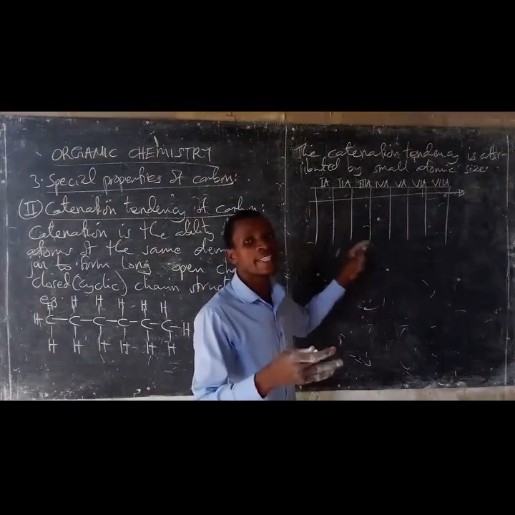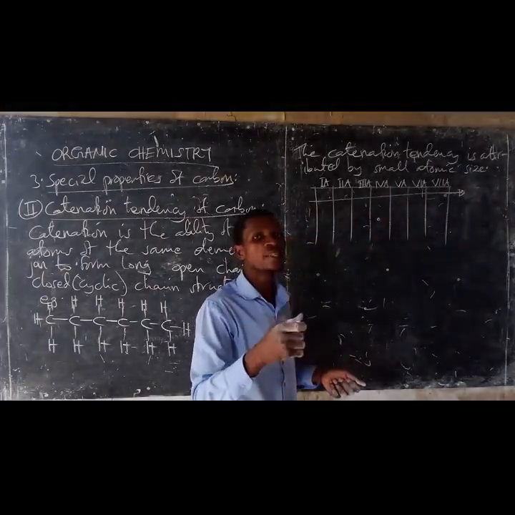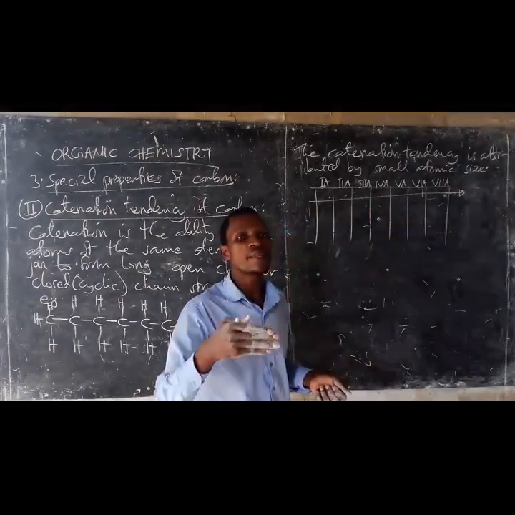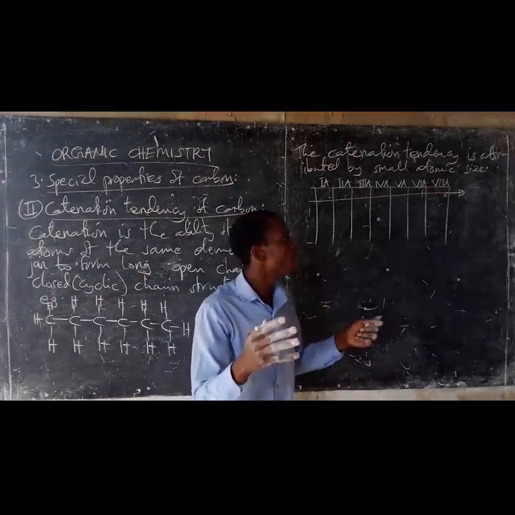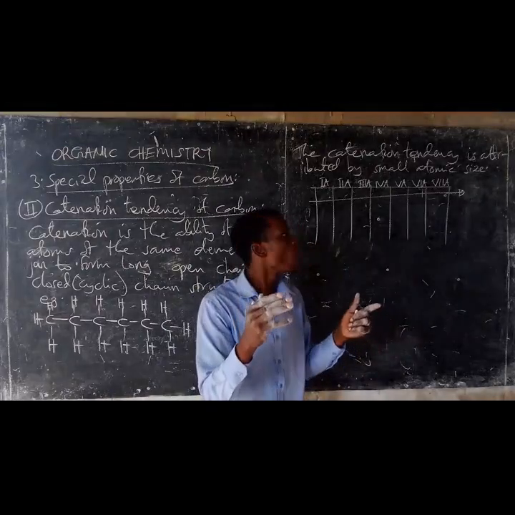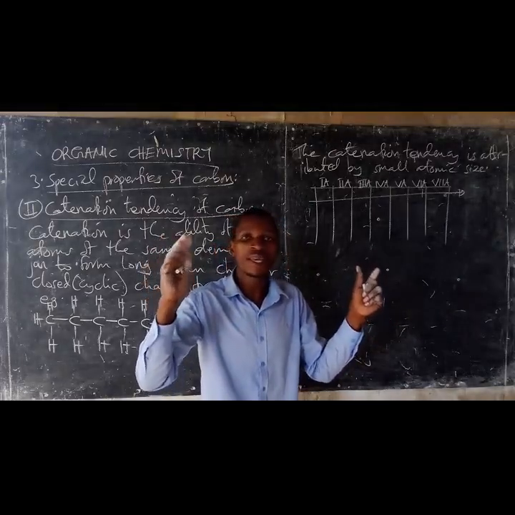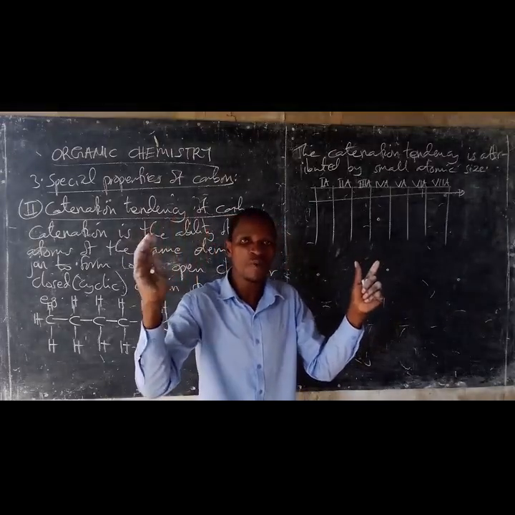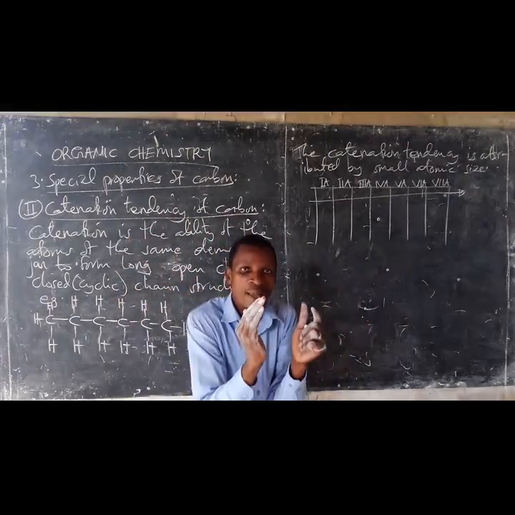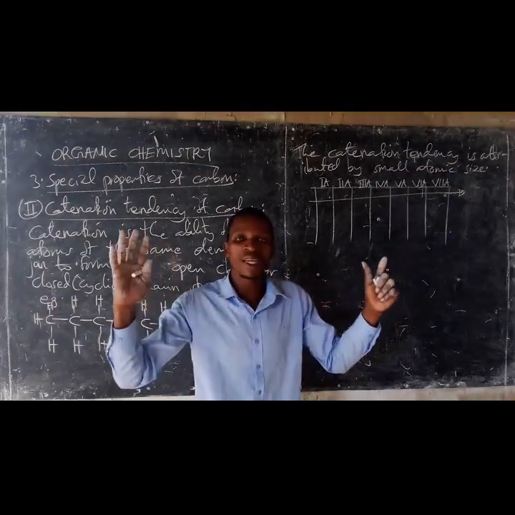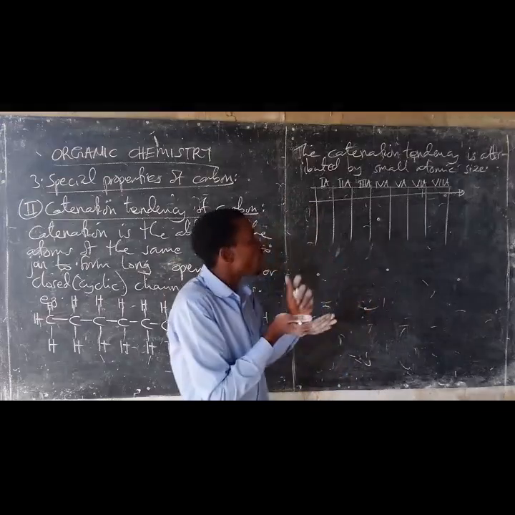So, since the nuclear charge increases as you move from left to right, this results to a progressive increase in effective nuclear force of attraction on the electrons. Since the effective nuclear force of attraction on electrons increases, the electrons are strongly attracted inward. Since the electrons are being attracted inward by the nuclear attractive pole, this results to contraction of electronic shells, which results to decrease in atomic size.